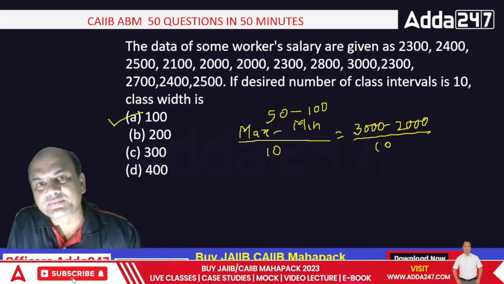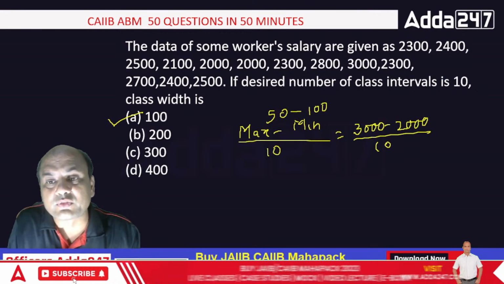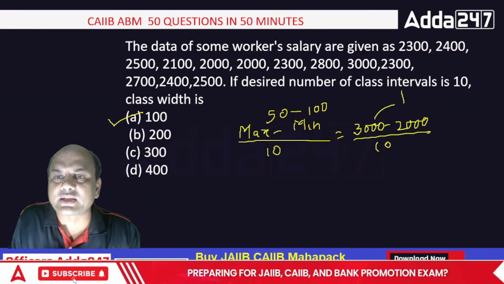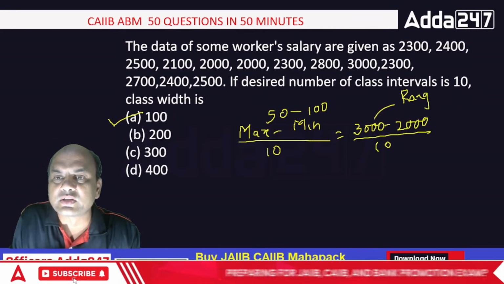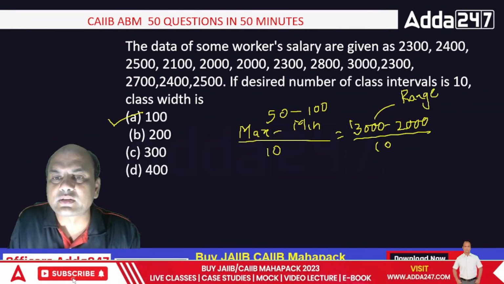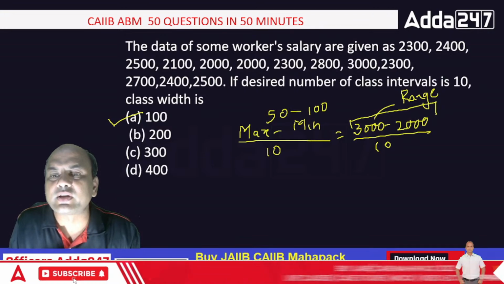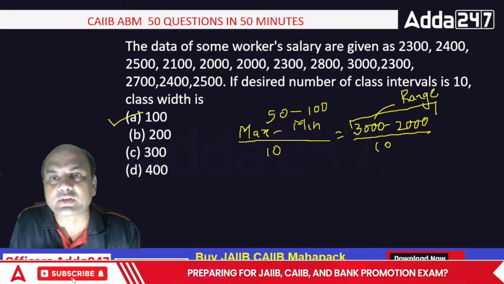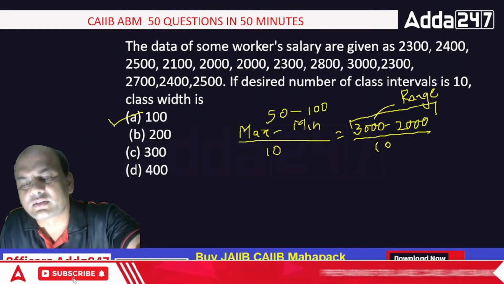So class width means what? Maximum minus minimum is called the range. So this complete is known as range. The range divided by the number of intervals required is known as the class width.